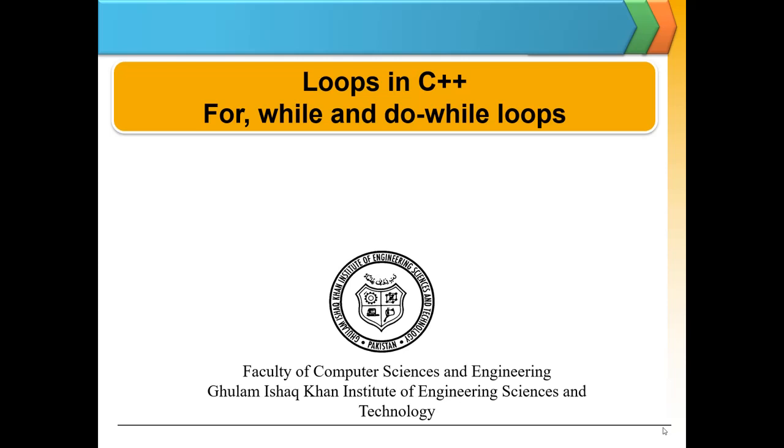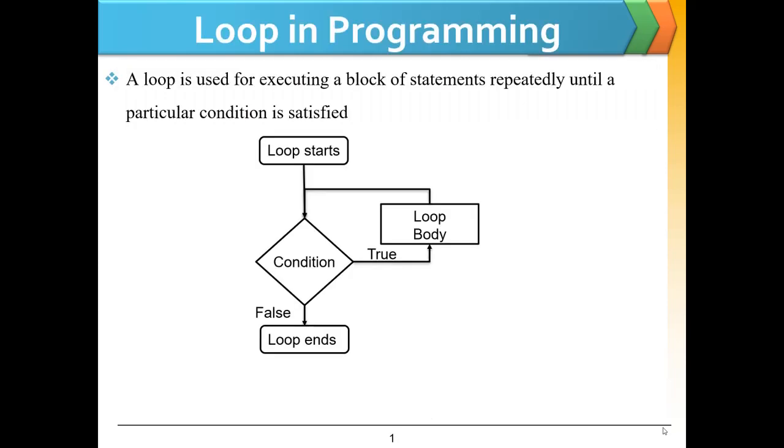Today we will discuss loops in C++: for loop, while loop and do while loop. What is a loop in computer programming? The formal definition of a loop is a set of instructions executing a block of statements repeatedly until a particular condition is satisfied. Loop is initialized first